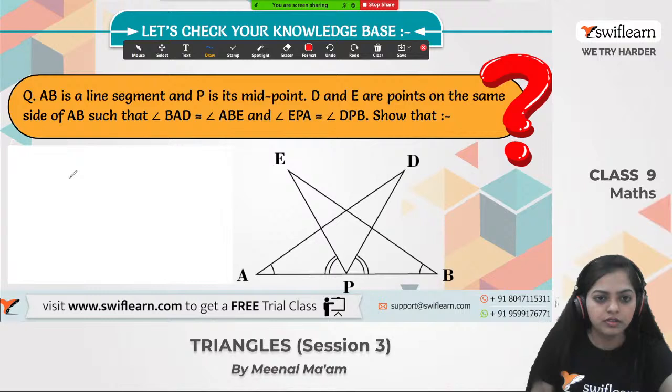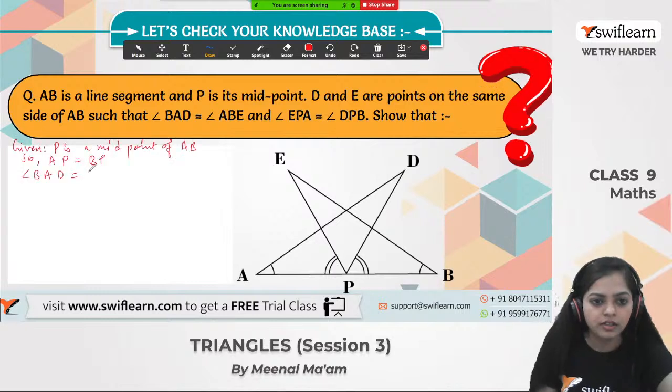No. Also angle BAD is equal to angle ABE, and mark it as second equation. One more given, also it is given that angle EPA is equal to angle DPB. Mark it as third equation.